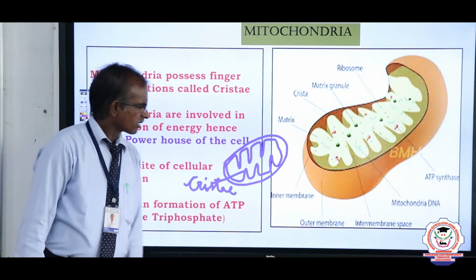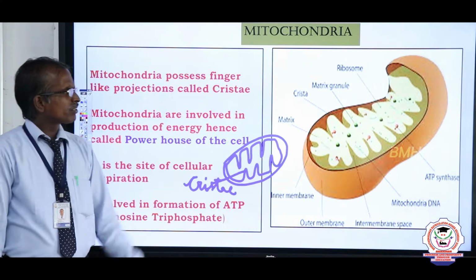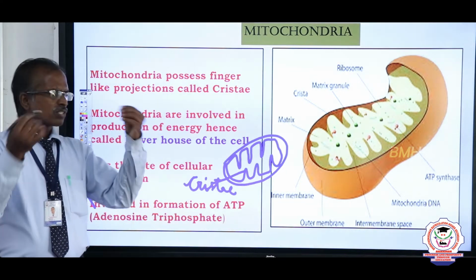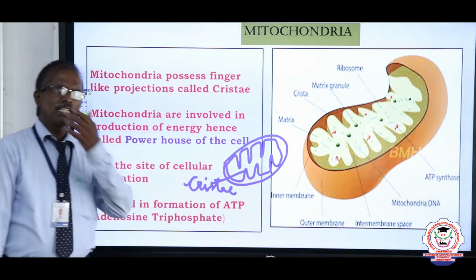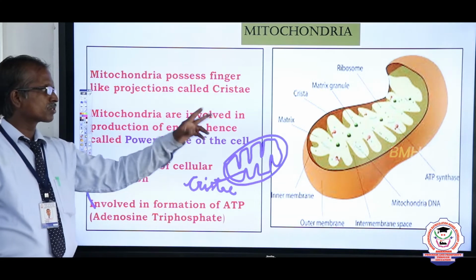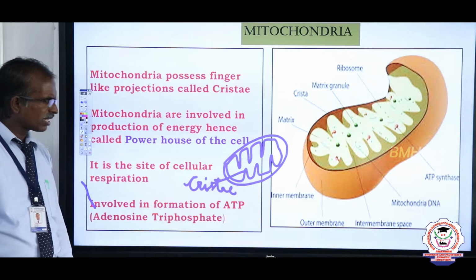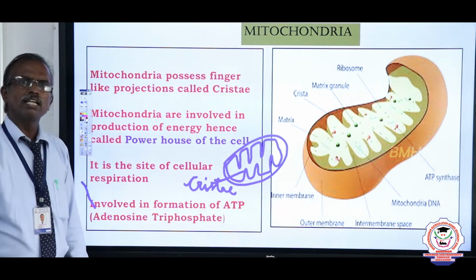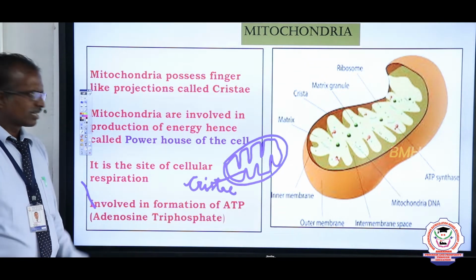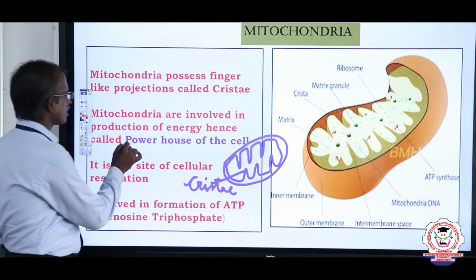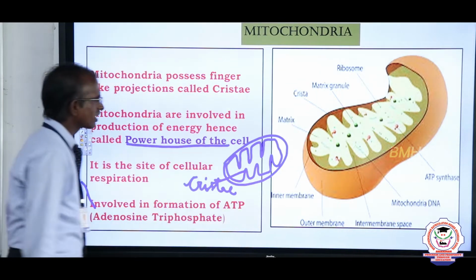This is the internal structure. Mitochondria store the excess food material, energy. The energy will be stored within the mitochondria. Whenever the cell needs energy, they release it. That's why the mitochondria is known as the powerhouse of the cell.